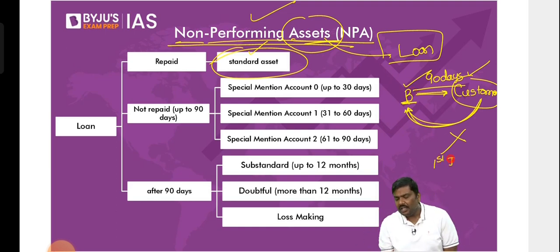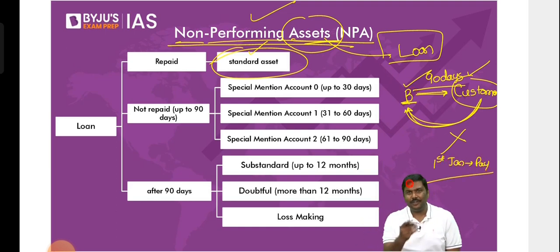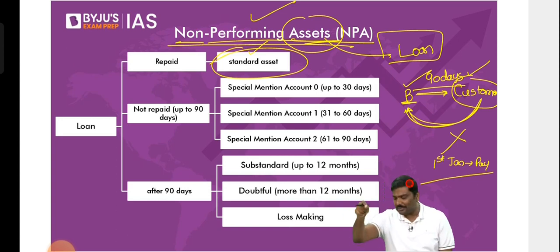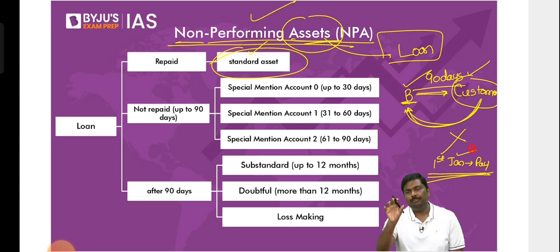Imagine on 1st of January, you are supposed to pay the amount. You must have seen a loan EMI. On 5th of every month, every bank will have a loan EMI like this. So I'm just taking one example. On 1st of January, that was the last date. You are supposed to make a loan repayment. You will not do it.